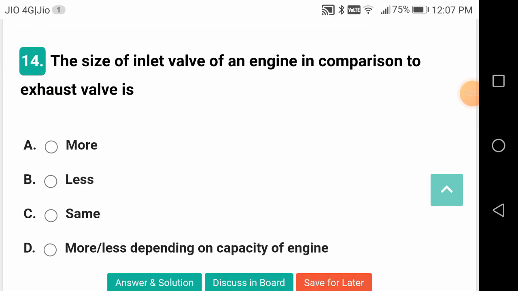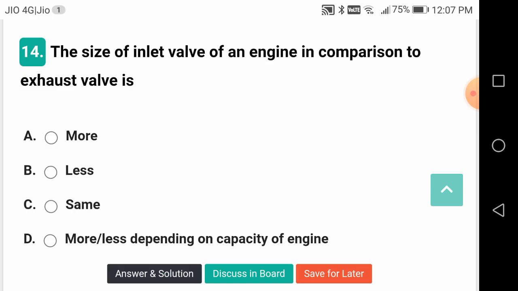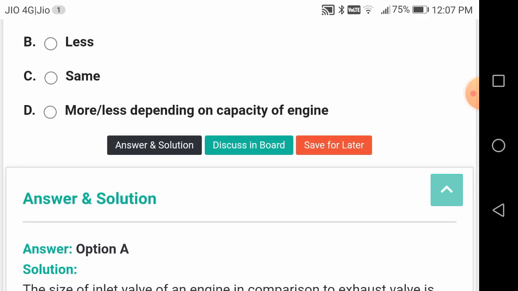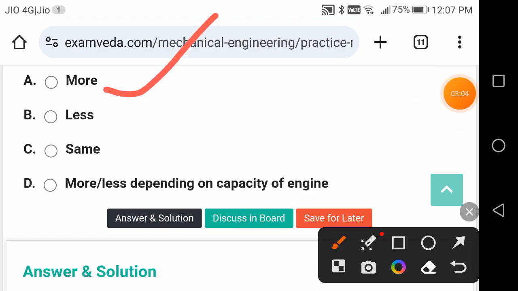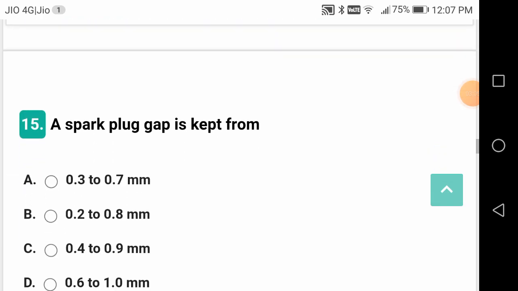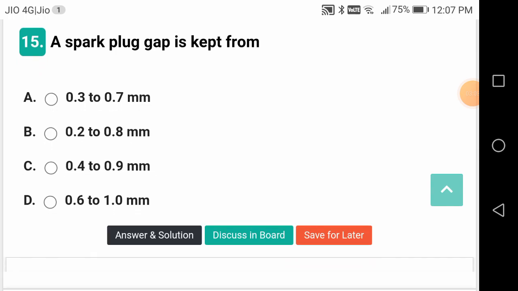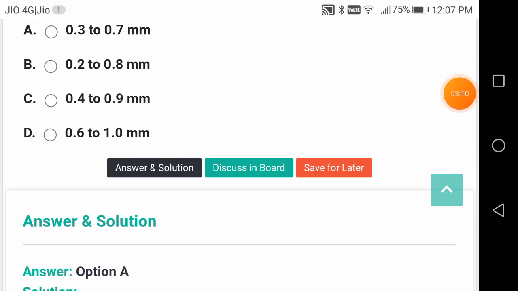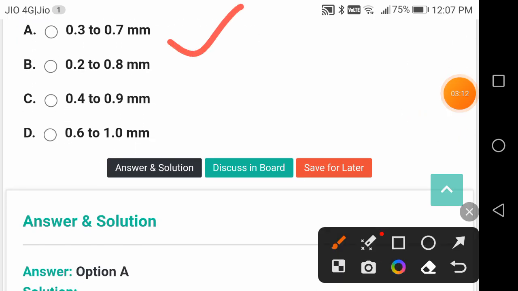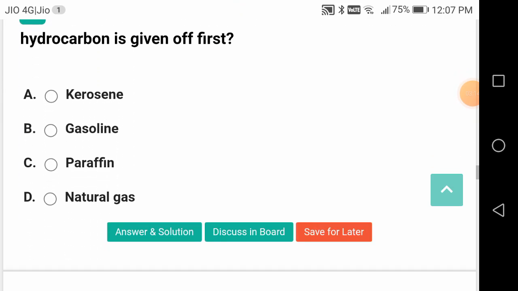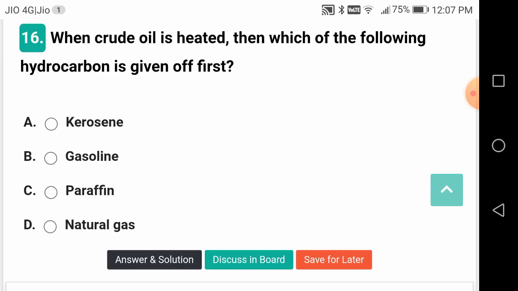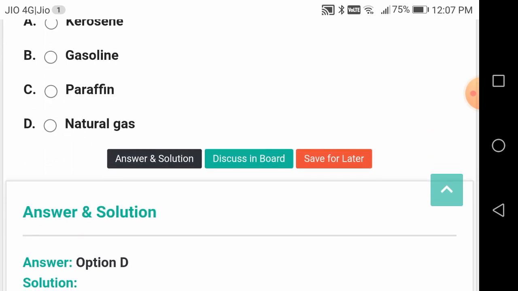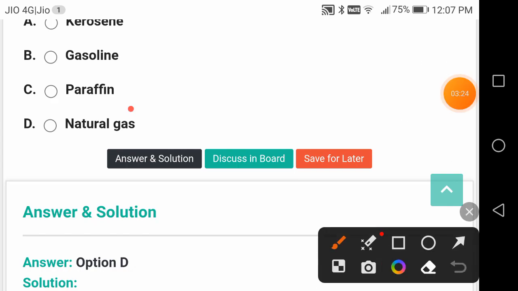The size of inlet valve of an engine compared to exhaust valve is more. A spark plug gap is kept from 0.3 to 0.7 mm. When crude oil is heated, then which of the following hydrocarbon is given off first? It is natural gas.